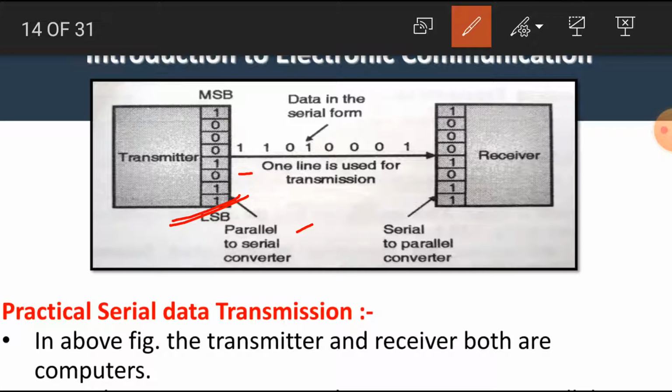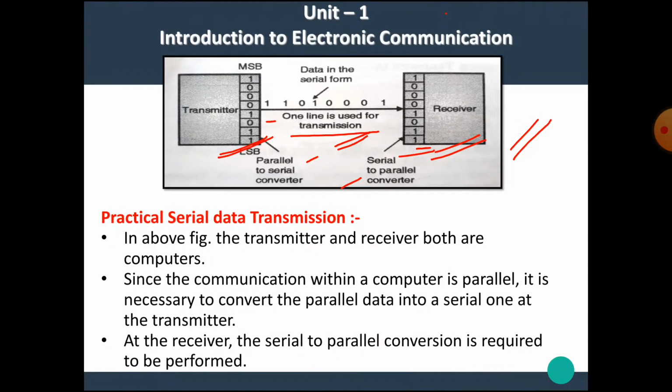The serial data is transmitted through a single line or single wire towards the receiver, which is also a computer, and this computer also works on parallel data transmission. Hence, there is a need to convert this serial data into parallel. Hence, the serial to parallel data converter is needed here. This is the actual process in serial data transmission.